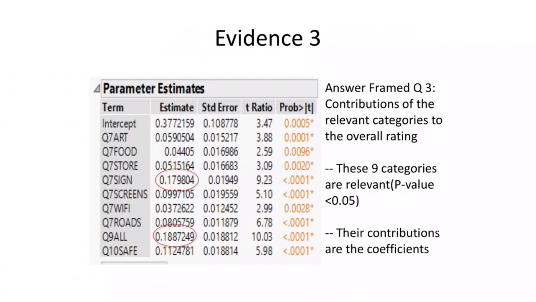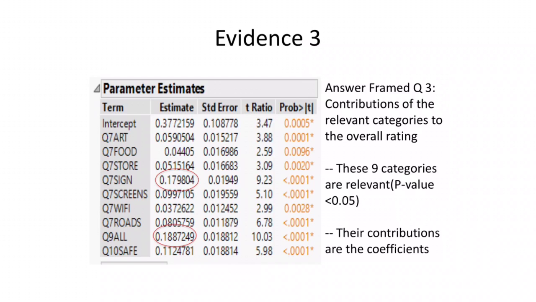We come to evidence 3. In evidence 3, we measure these 9 variables from evidence 2 against the overall rating again with the same multi-regression model. Here we see that all of them, again, have a p-value below 0.05. This means that they are really relevant to our overall rating. They are statistically significant.